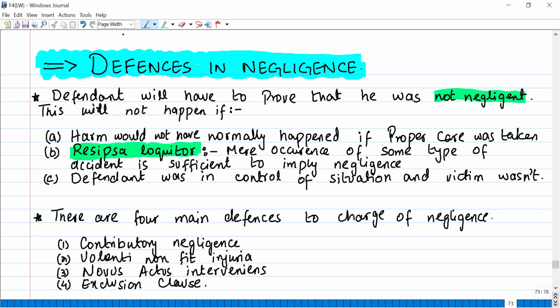And the third one is that the defendant was in control of the situation and the victim wasn't. If the defendant was in control of the situation and the victim was not, then it will be difficult for the defendant to prove that he was not negligent, right? So in these three cases, it will be difficult for the defendant to prove that he was not negligent.